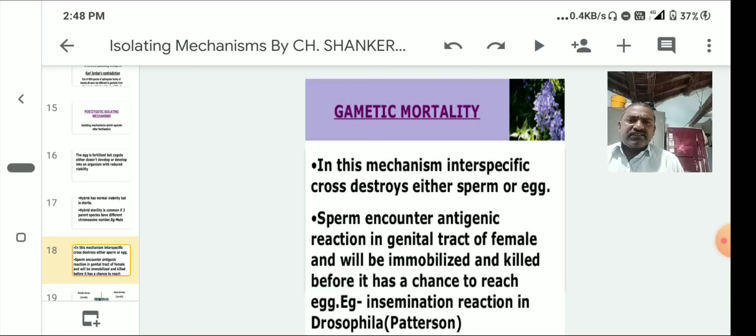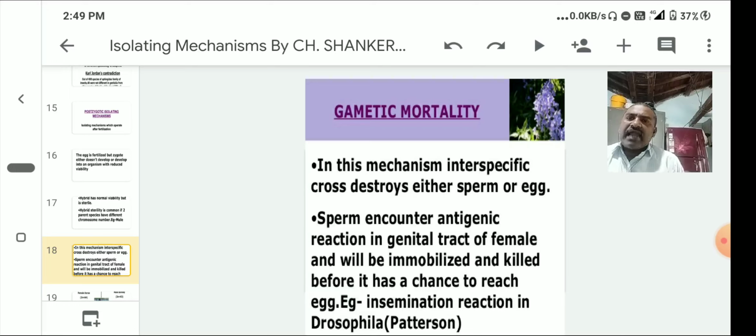Whenever mating takes place, either sperm or egg may be destroyed. Generally, in the female reproductive tract, a number of chemicals work like antigens and antibodies. Capacitation is a special process, and in it the acrosomes play a key role. In these reactions, something may work like an antigen.